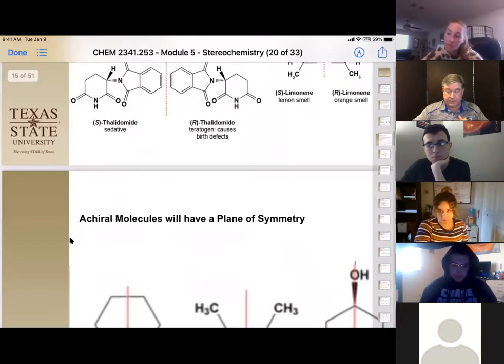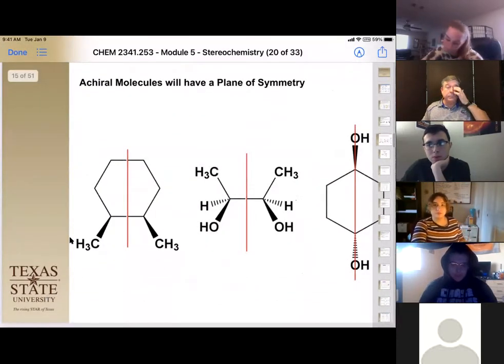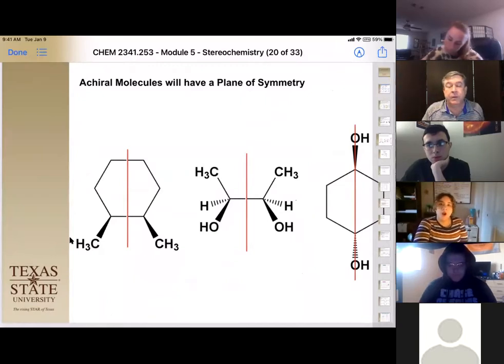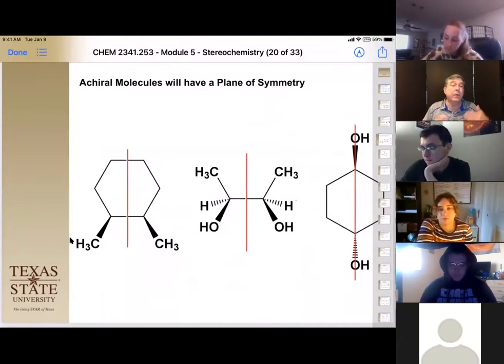Okay. All right. So now I said you have to be careful when you have more than one stereocenter because you have to look for that plane of symmetry. And this is what I mean. And notice the plane of symmetry doesn't actually have to cut through an atom. It can just cut through bonds.